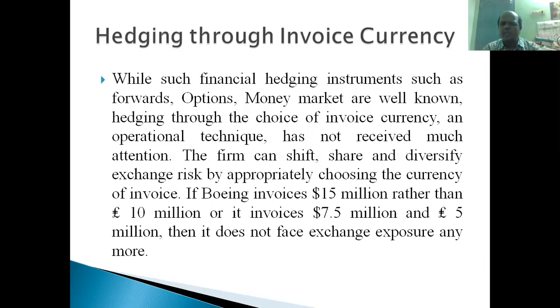If Boeing invoices $50 million rather than 10 million pounds, or it invoices $7.5 million and 5 million pounds, half of the amount will be in my currency and half in your currency. That is also another way of hedging the foreign currency exposure. Then it doesn't face any exchange exposure.